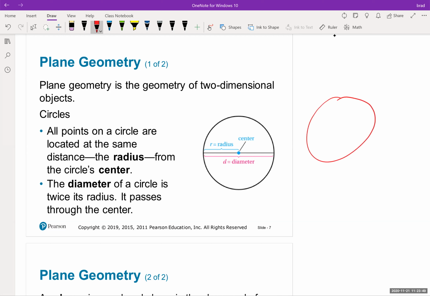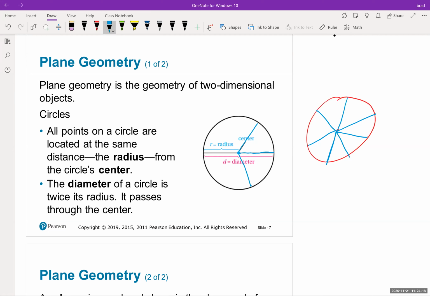So if you drew a circle, the way you know that it's a circle is if I draw a line from here to here, or from here to here, anywhere on the circle itself to the center, it should be the same distance. According to my drawing, maybe it's not, but it's supposed to be. I just can't draw perfectly. So from here to here, it should be the same.